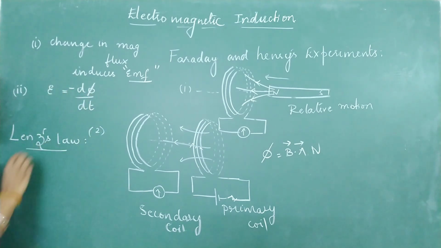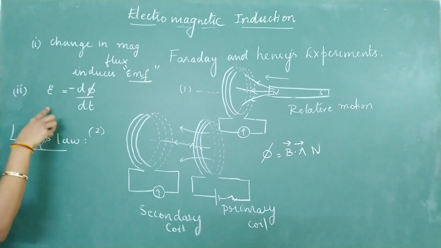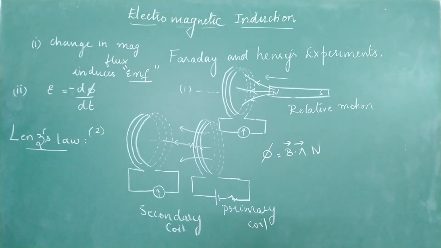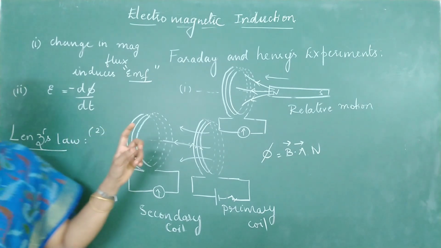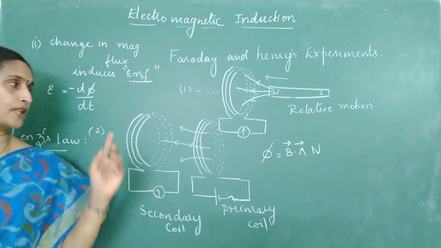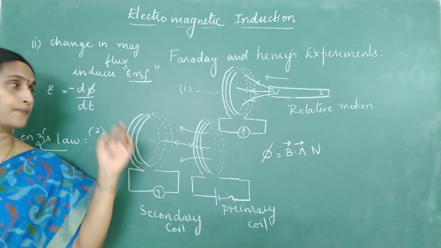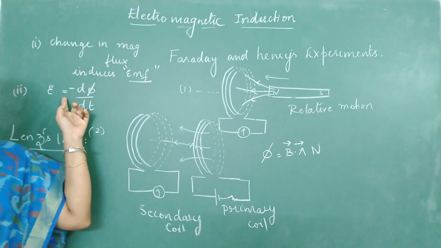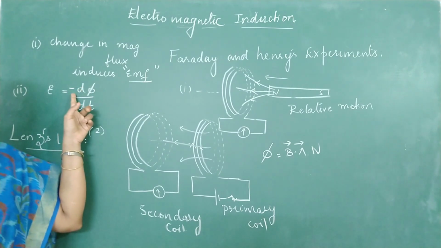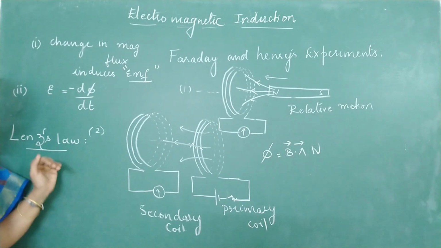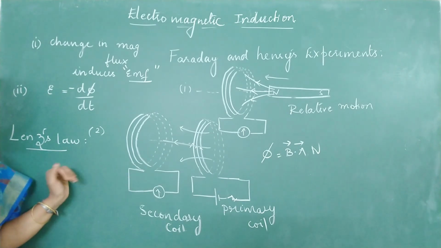Let's come back to Lenz's law later. First try to understand the first two Faraday's laws. What is Faraday's first law? Change in magnetic flux will induce EMF. The second law states that the rate of change of magnetic flux is equal to induced EMF. And why is a negative sign added here? It is in accordance with which law? Lenz's law. Let us see what this Lenz's law is.